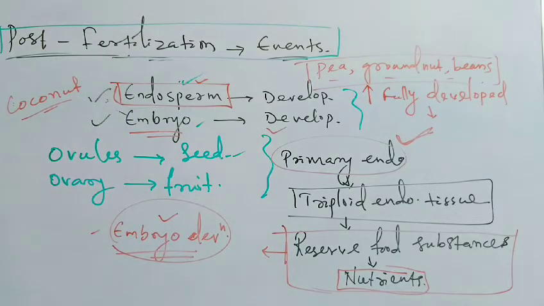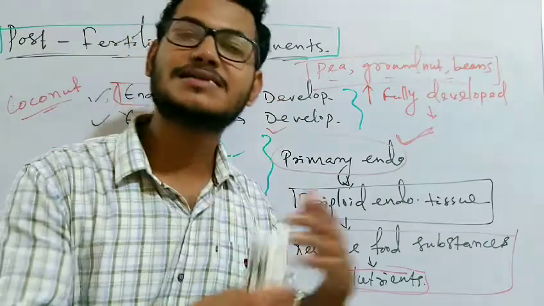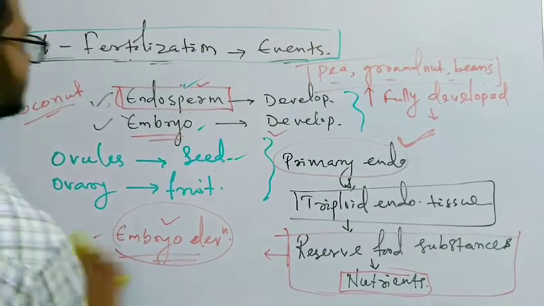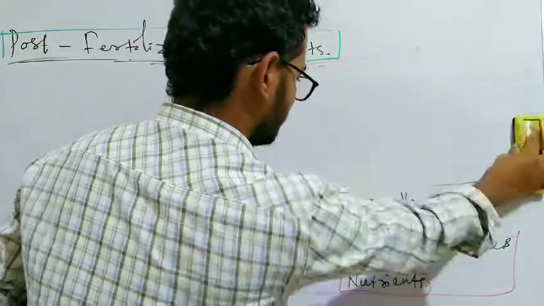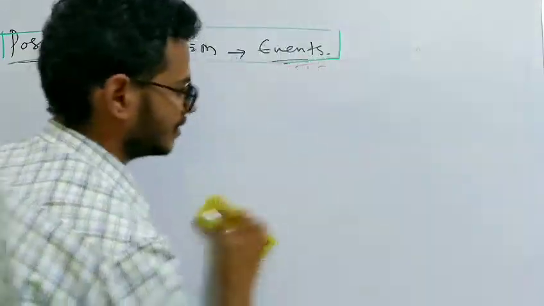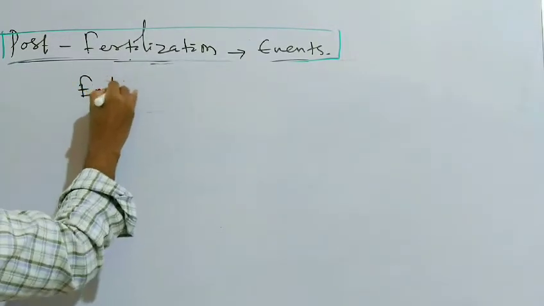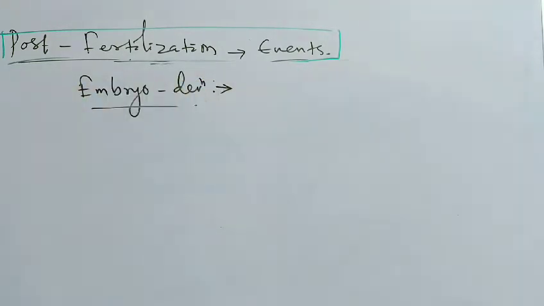Okay, so now we will go for the detailed development of embryo and the different stages through which embryo development occurs. So let's move on to the embryo development. It is a very important event of post fertilization. How does the development of embryo occur?